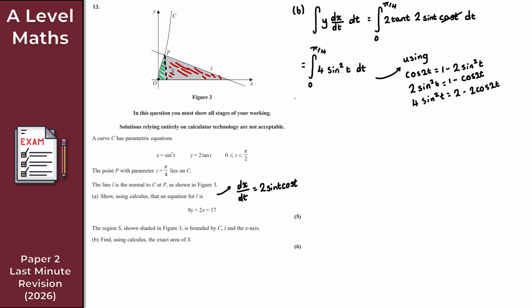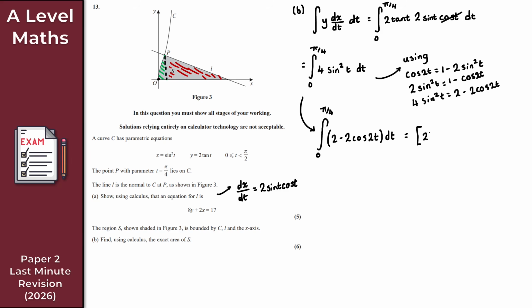Too many 2's. So let's continue a little further down. We now have the integral from 0 to pi over 4 of 2 minus 2 cos 2t, integrating with respect to t. At this point it becomes a lot easier to work with. We can just go term by term. The 2 integrates to give us 2t.